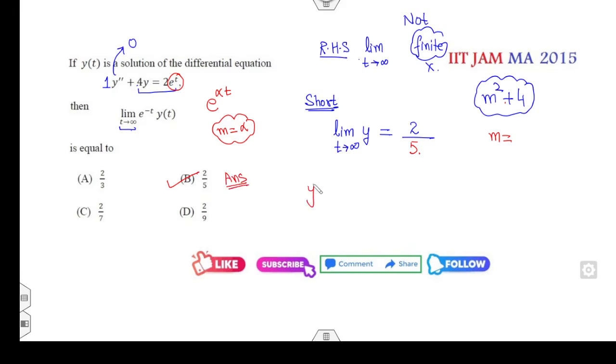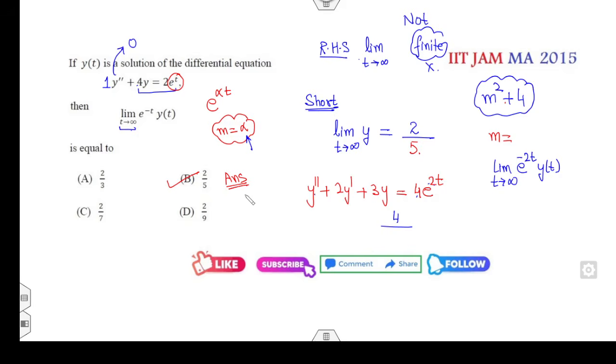For example again, मान लो आपके पास ये question होता, आपके पास 2y' + 3y = 4e^(2t), मान लो. Fine. So again your target is to find this expression. फाइन. तो जैसे आप e की power minus of t करोगे, फिर भी ये आपके पास finite नहीं होगा. फाइन. तो अगर मेरे को निकालनी हो limit e raised to power minus of 2t into y of t, तभी तो right hand side positive finite आएगी आपके पास. तो इसका answer कितना हो जाएगा? 4.